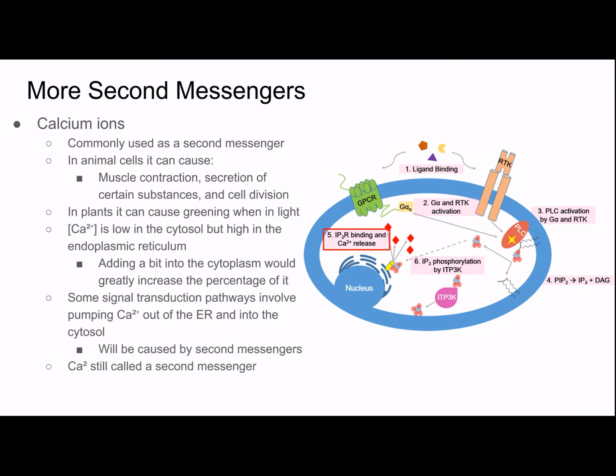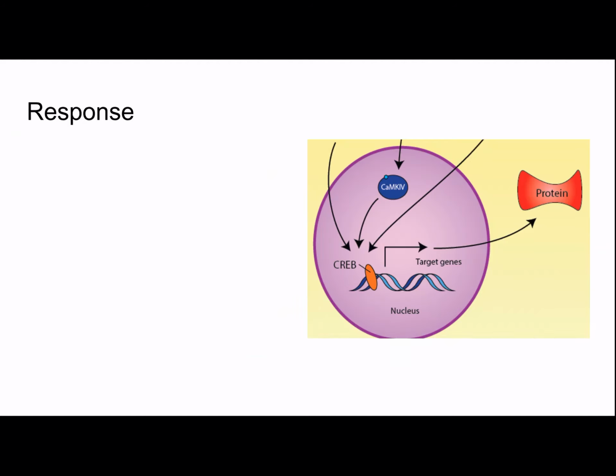Calcium ions will still be called second messengers because scientists still use the term second messengers when referring to all small non-protein parts of a signal transduction pathway. So even though it's not really the second messenger, it could be like the third or something, they're still called second messengers. Then there's a response